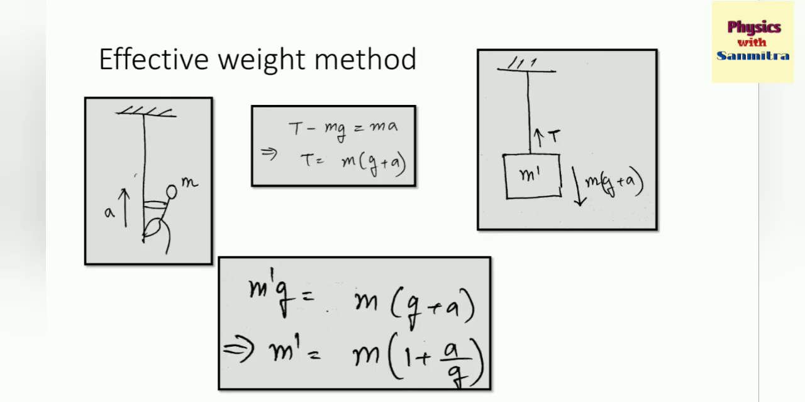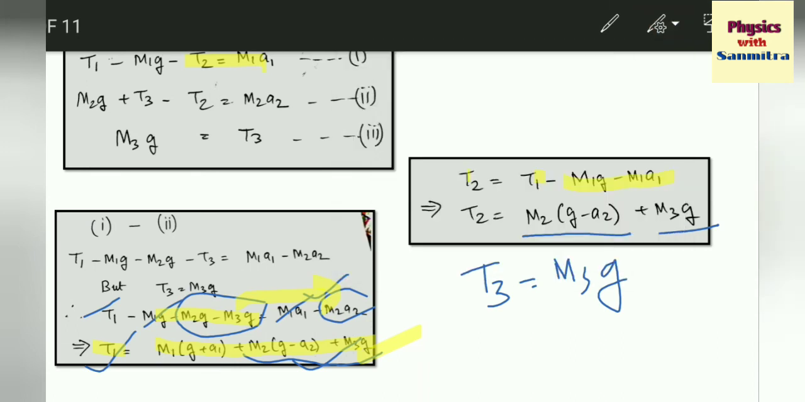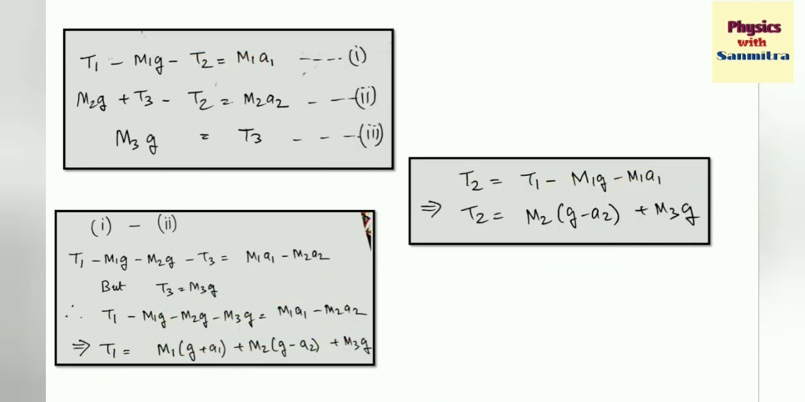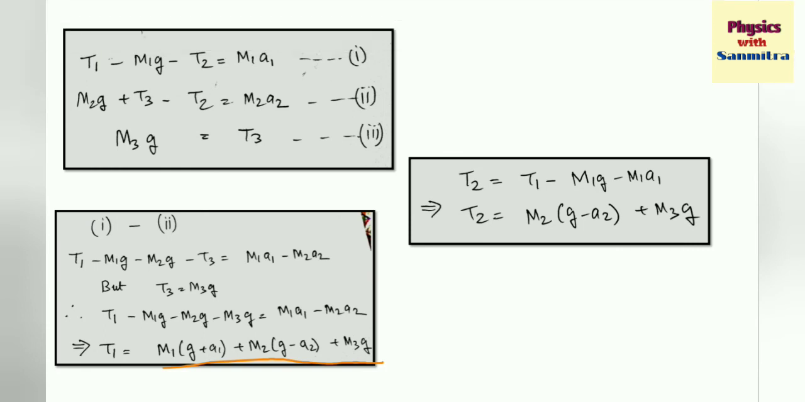That is M1G plus A1. M1G plus A1 plus M2G minus A2 plus M3G. That is the tension T1. That is the maximum tension. This was a bit of a lengthy method. Now let's look for some shortcut.